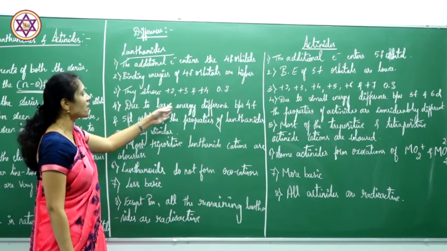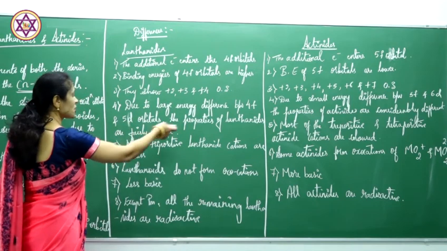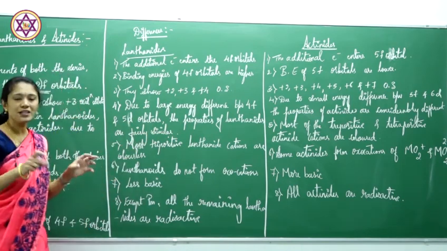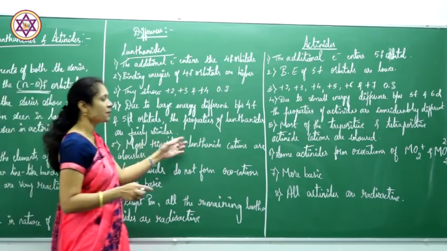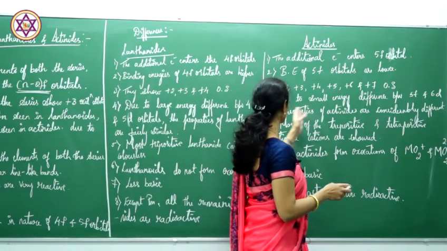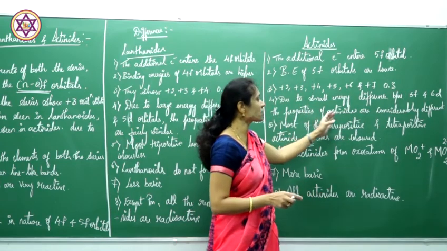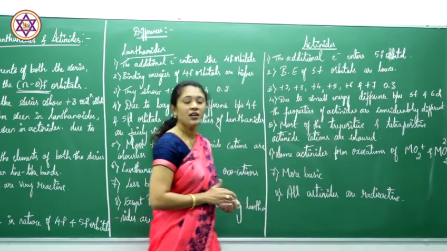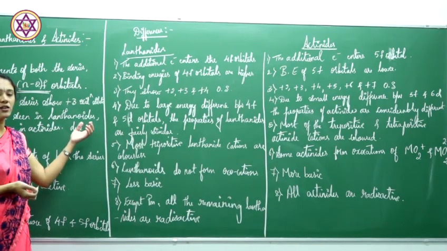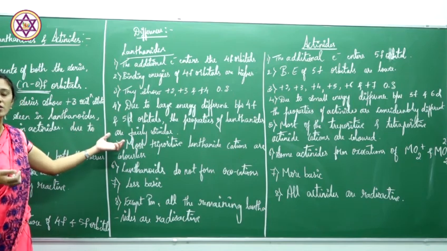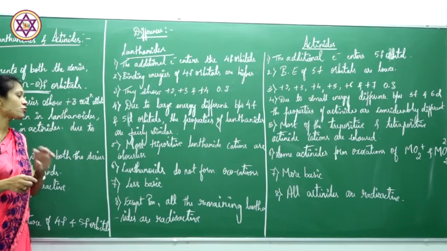Here, due to the large energy difference between the 4f and 5d orbitals, the properties of lanthanides are a little bit similar. They show similarities in their properties. But due to the small energy difference between 5f and 6d, the properties of actinides are different. If the energy difference is very small, they show different properties. If the energy difference is very large, they show fairly similar properties. There is a fair resemblance in their properties.